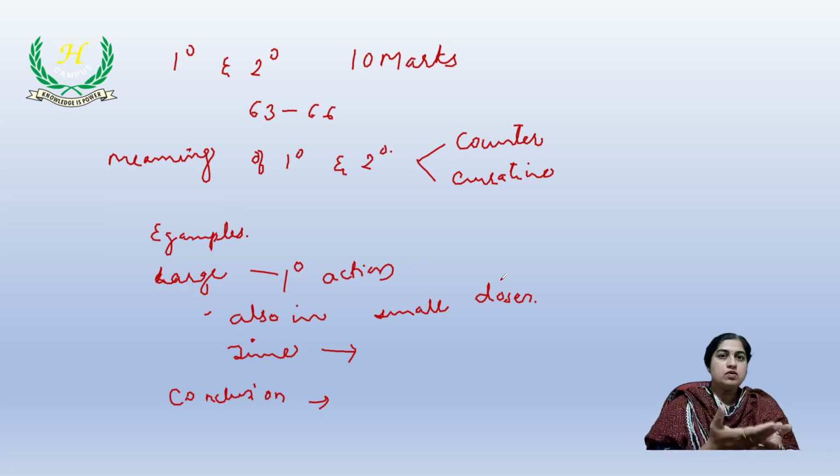Many times logically we will not be able to accept primary and secondary action. But what we have to do now is go through primary and secondary action as it is in the book and produce it in your paper. When you come to the final year, you can critically analyze it. Then you will come to know what makes Dunham say those things, whether you are accepting it or not, why you are not accepting it, and if you are not, what the alternative solution is. Okay, thank you.